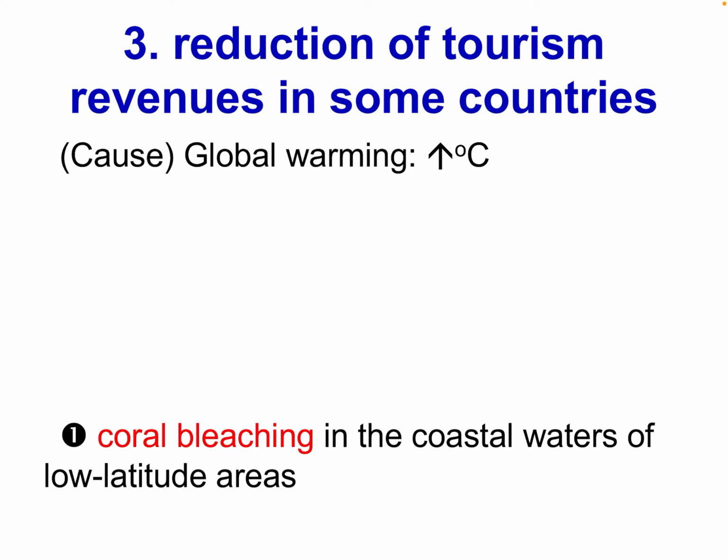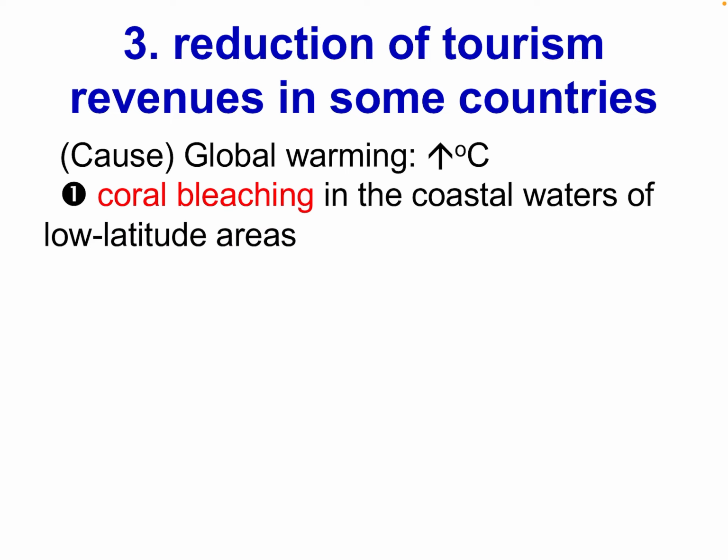Under global warming, some countries will suffer the problem of coral bleaching. This is what we learned on page 8. You can remark page 8. So coral bleaching will lose the attractions for some people.